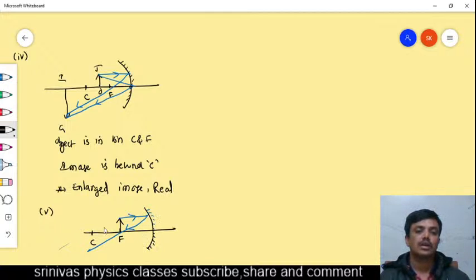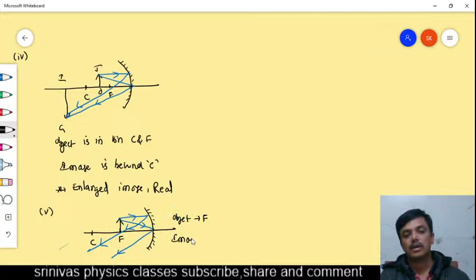Understood, students? Now let us see. One more ray you take, incident at the pole, and after reflection it will go like this. Then these reflected rays go parallel, and they never meet, which means the image goes up to infinite distance. So object at focus means the image will be at infinity.